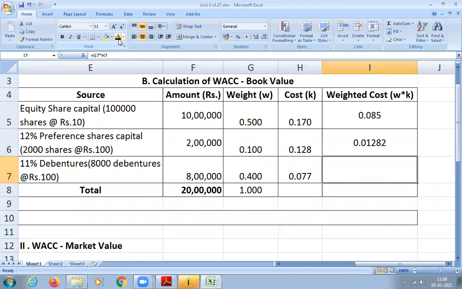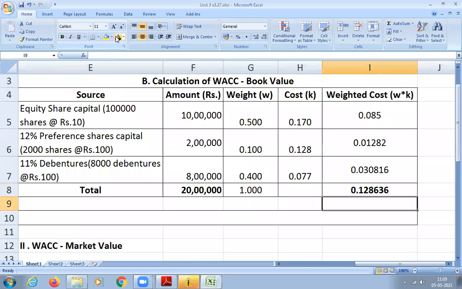Debenture, 0.0308. Some value like 0.1286 you will get. So total it now. Sir, it's 0.1286, sir.